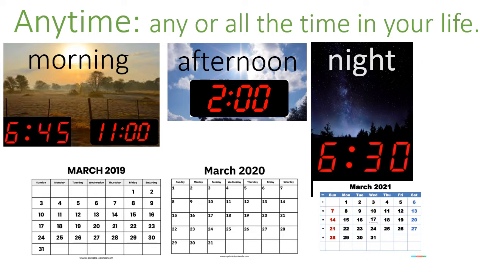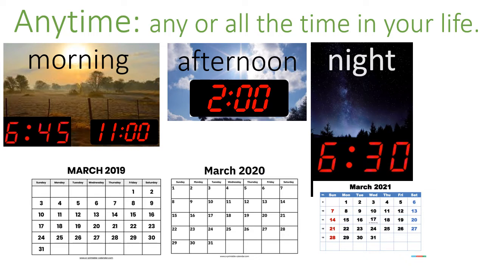So remember, we have actions that happen anytime. What do we mean by anytime? Anytime means any single time in your life, including morning, afternoon, or night.